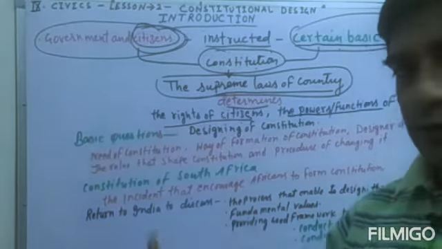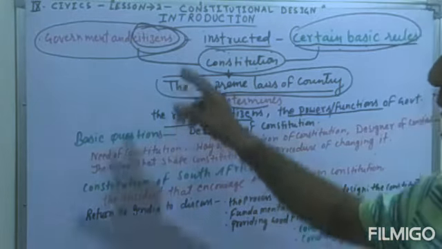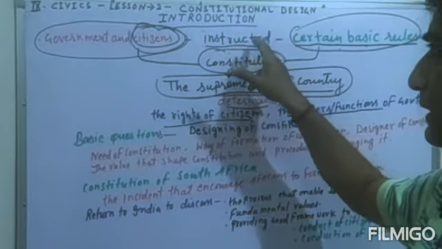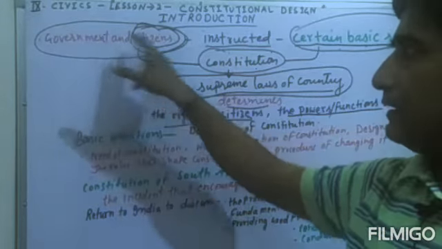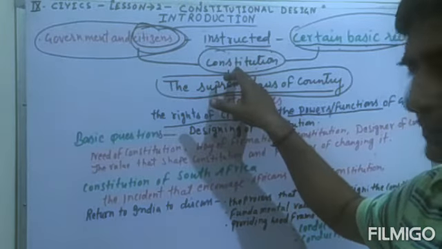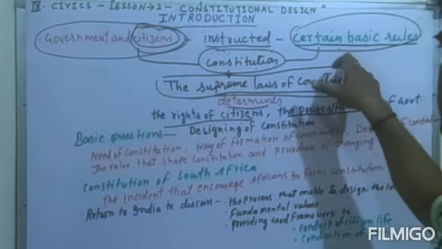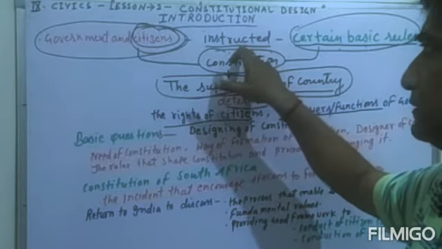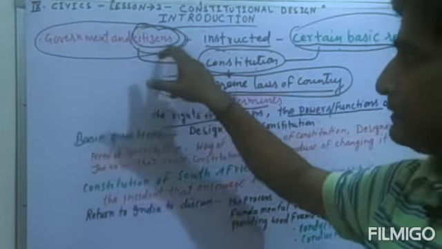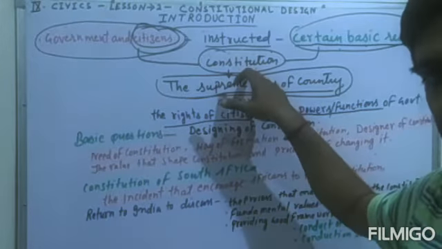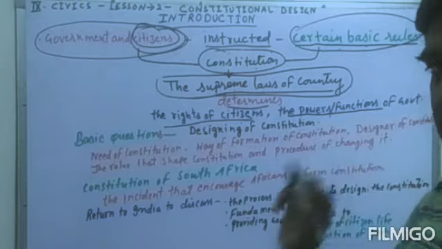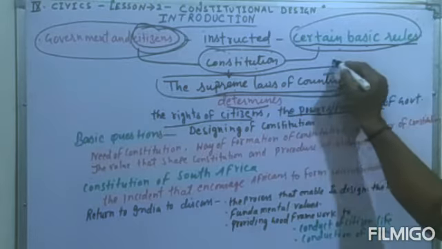If we see according to the book of the 9th class, certain basic laws that instruct the government and the citizen are known as a constitution. I hope you could understand. Certain basic rules or laws that guide the government and the citizen are known as a constitution. Constitution is known as the supreme law of the country.